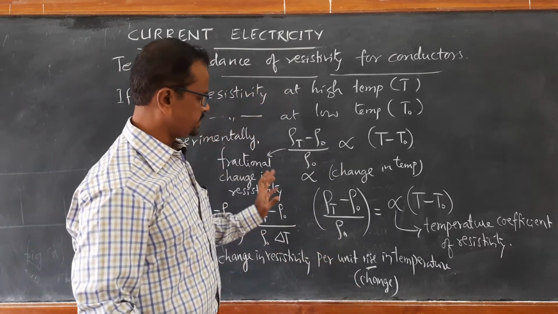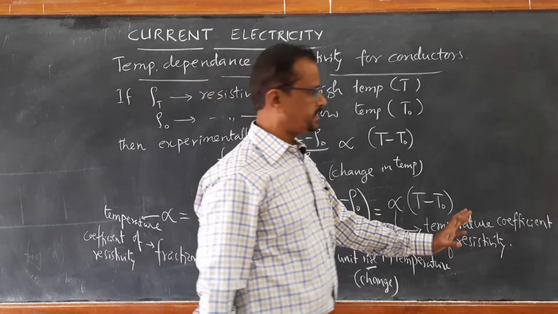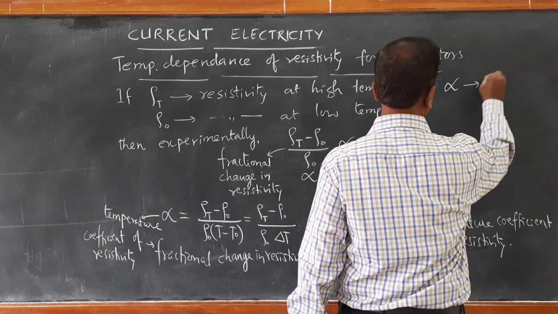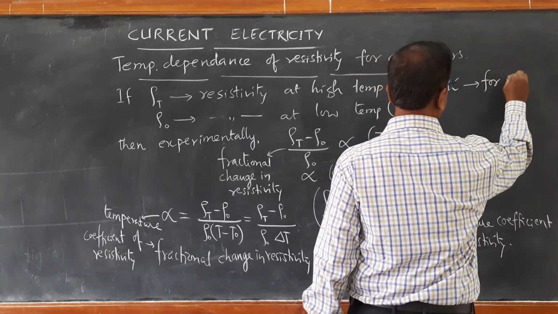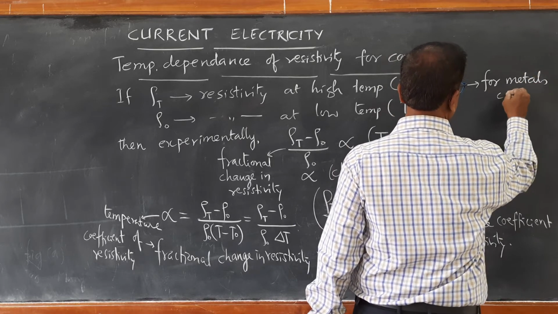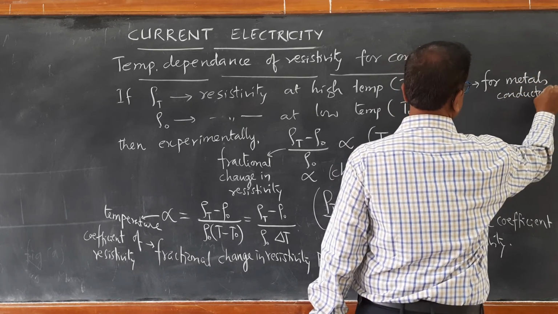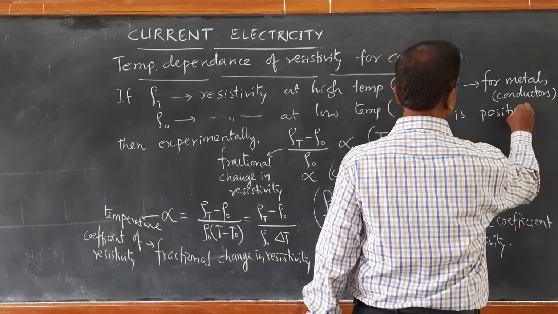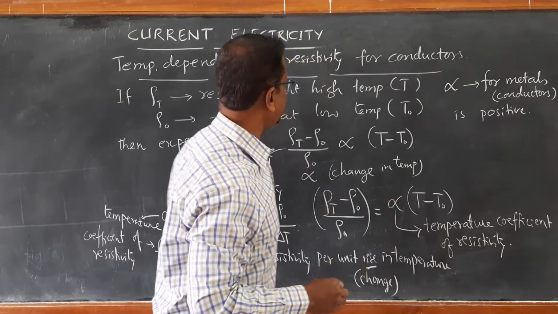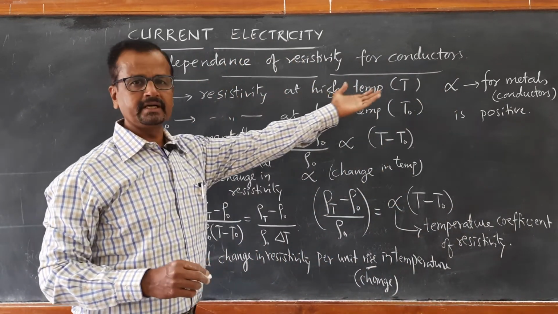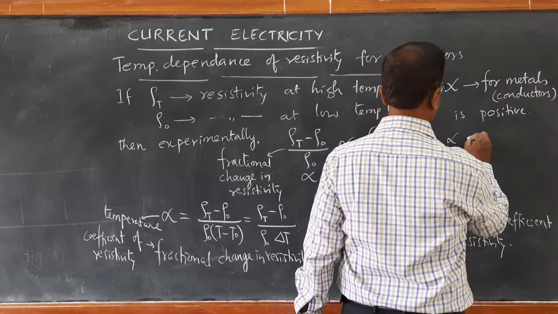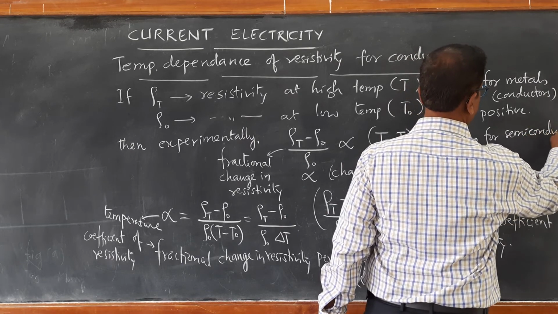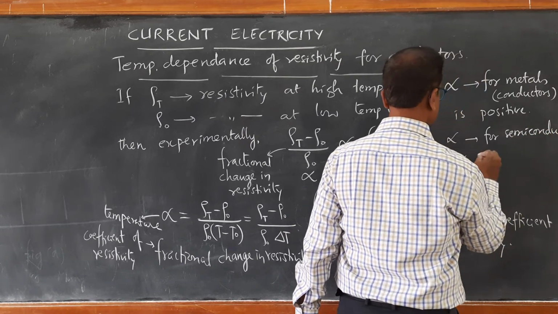Temperature coefficient of resistivity. The temperature coefficient of resistivity for metals is positive. So alpha for conductors or metals is positive. Therefore, as temperature increases, the resistivity of the conductors increases, whereas alpha for semiconductors is negative.